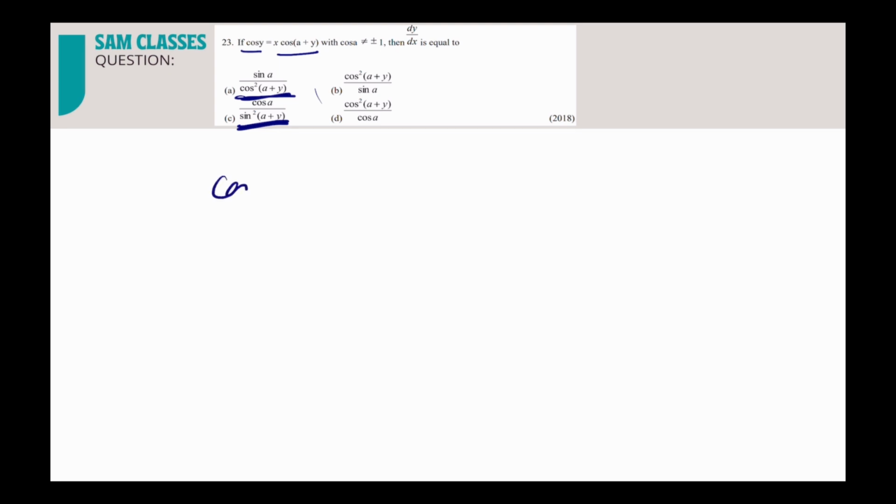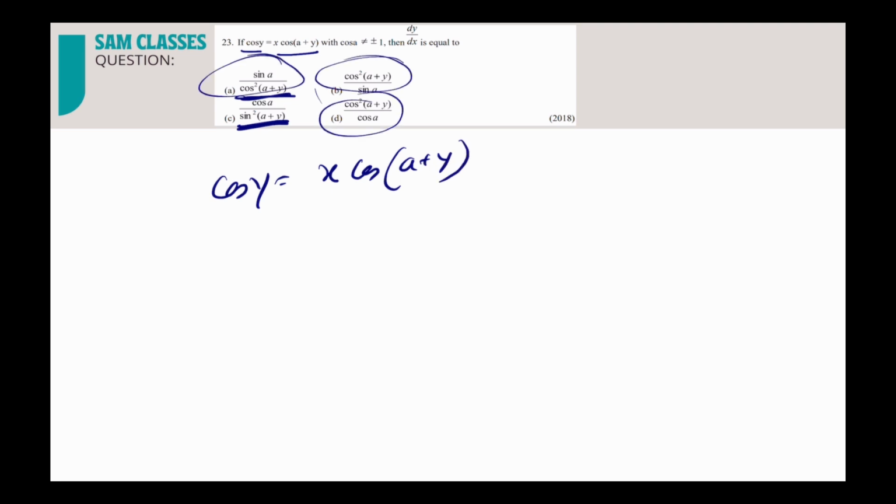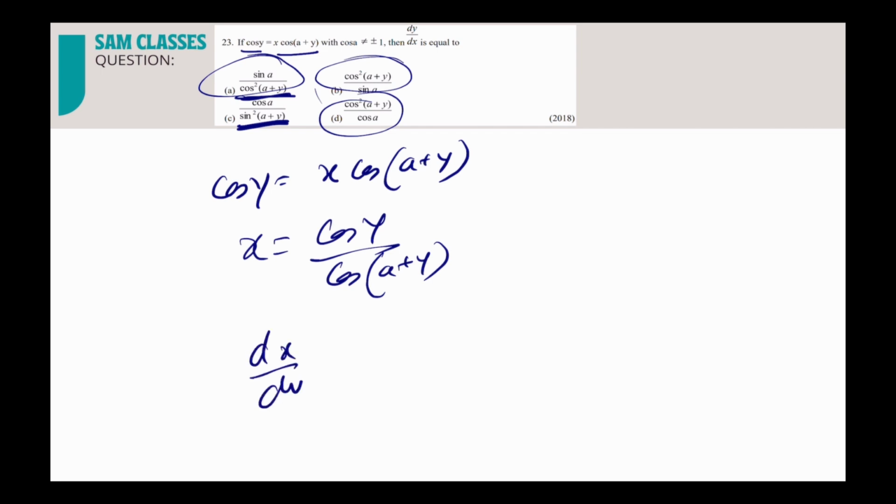So cos y is equal to x cos of a plus y. Now see, in most of the answers x is missing. Very important point. So what do you do? Bring x to one side. Then what you will get? x equals cos y by cos of a plus y. Now, instead of doing dy by dx, do dx by dy. So dx by dy will be, it is a u by v function, so down will be cos square of a plus y.